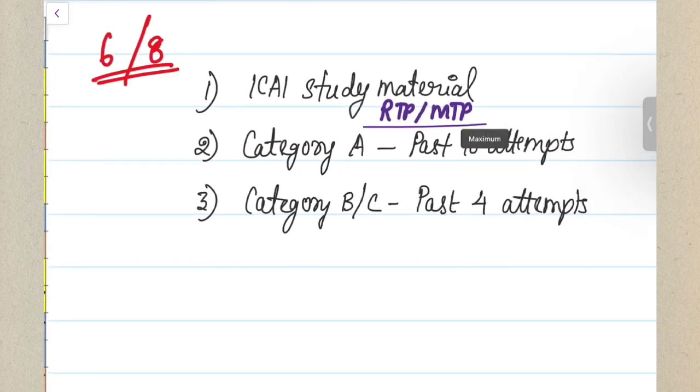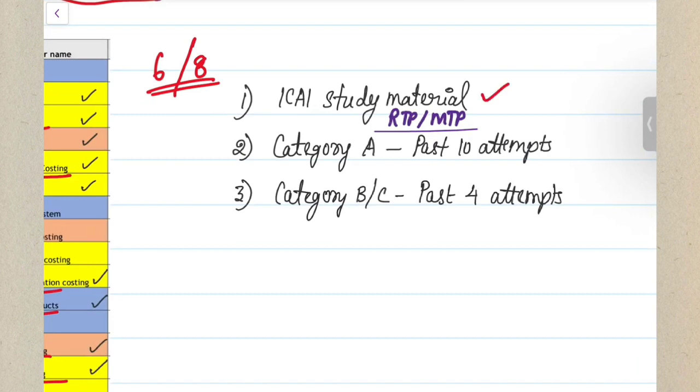And after watching those videos, what you can do is please solve all your ICAI study material sums. And RTPs, MTPs, how many attempts you have to do: for category A, try to cover all the past 10 attempts of RTPs and MTPs, so that you are strongest in those areas. And for the remaining B and C category chapters, any past 3 to 4 attempts would suffice.